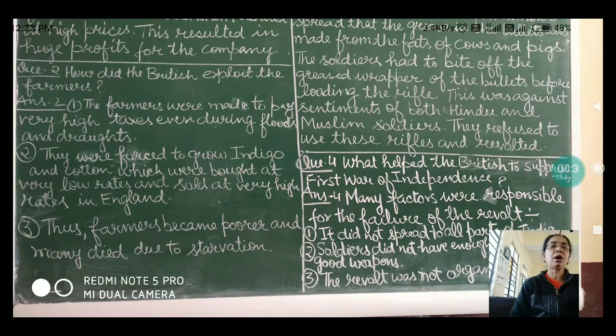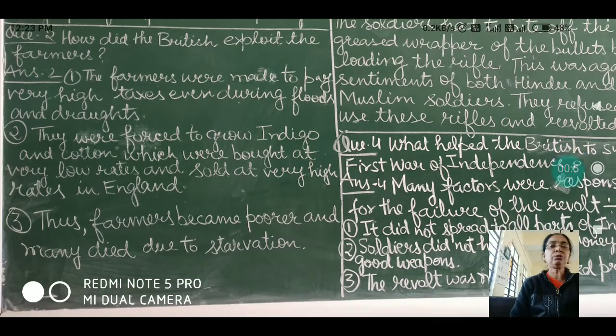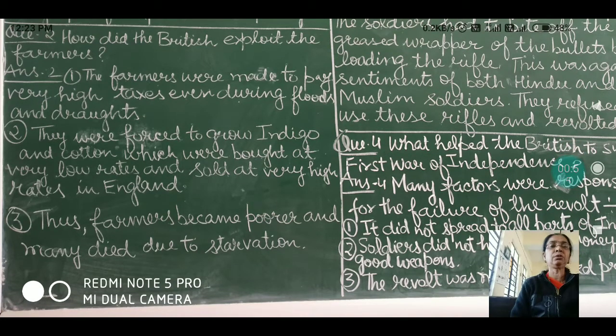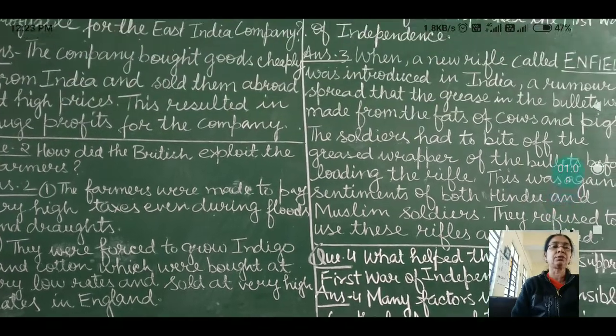Question number 2. How did the British exploit the farmers? Answer is, point 1. The farmers were made to pay very high taxes even during floods and droughts. Point 2. They were forced to grow indigo and cotton, which were bought at very low rates and sold at very high rates in England. Point 3. Thus farmers became poorer and many died due to starvation.